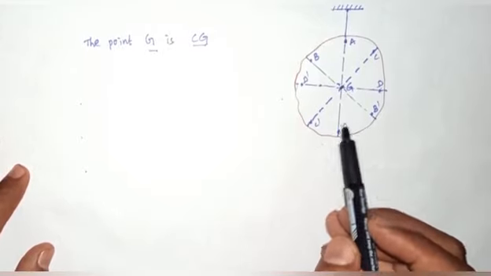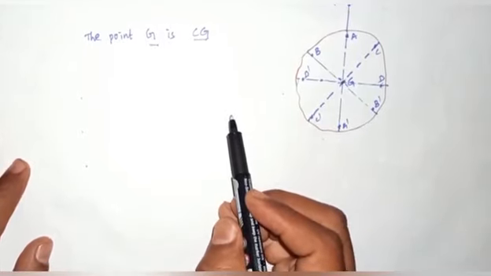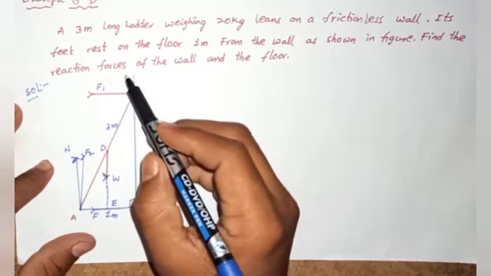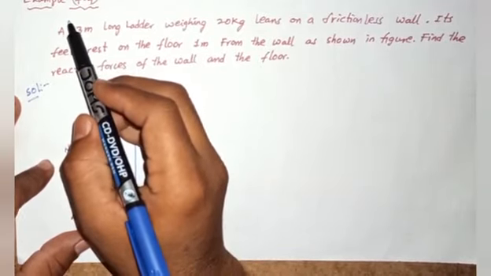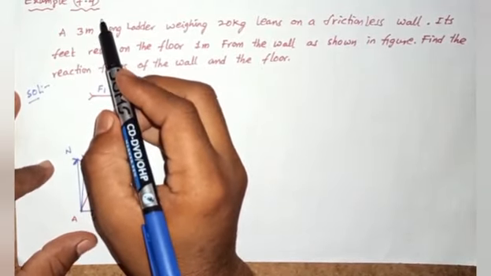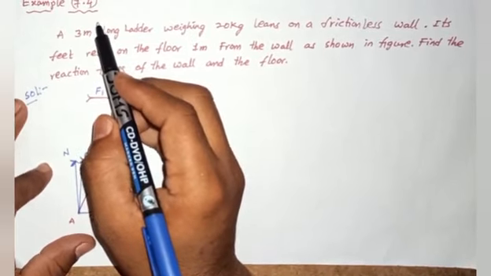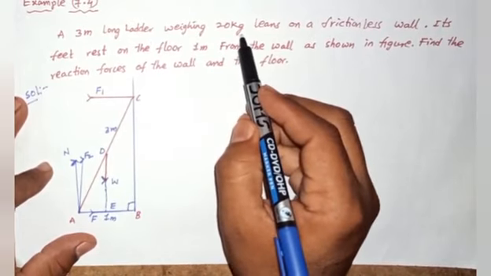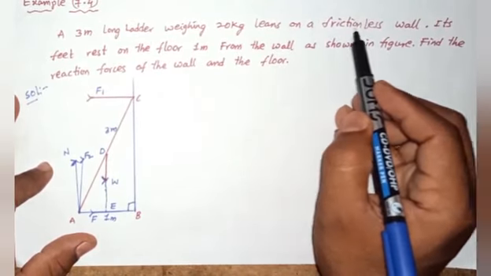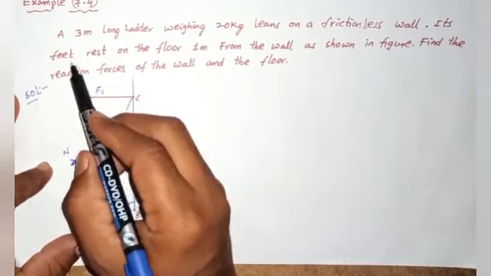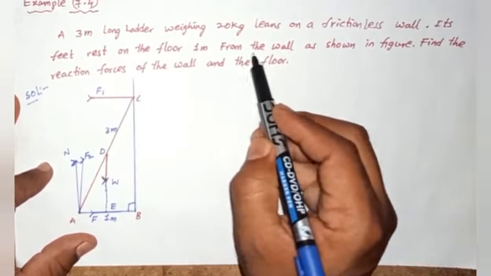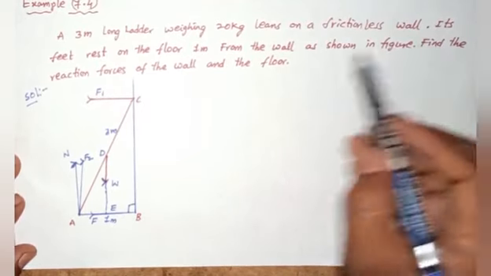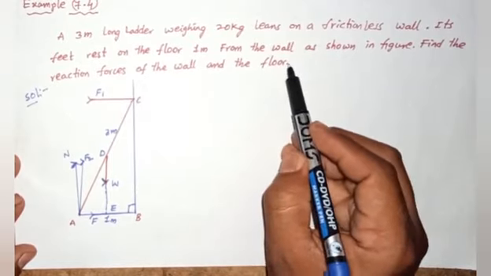Now we can discuss a numerical example on center of gravity. Example number 7.4. A 3 meter long ladder weighing 20 kilograms leans on a frictionless wall. Its feet rest on the floor 1 meter from the wall, as shown in the figure. Find the reaction forces of the wall and the floor.